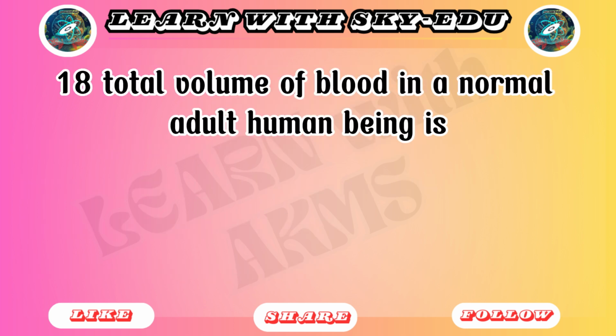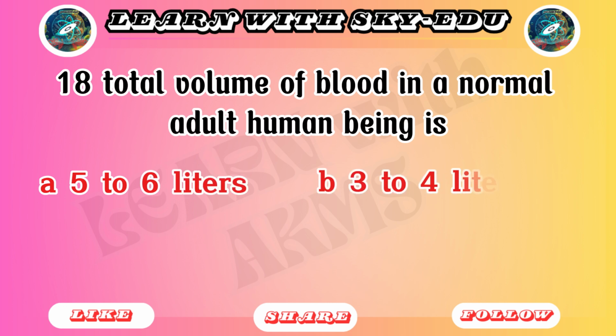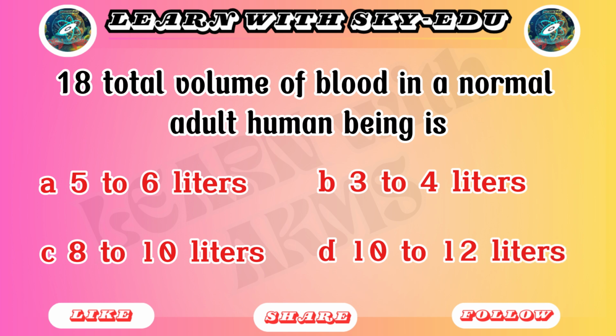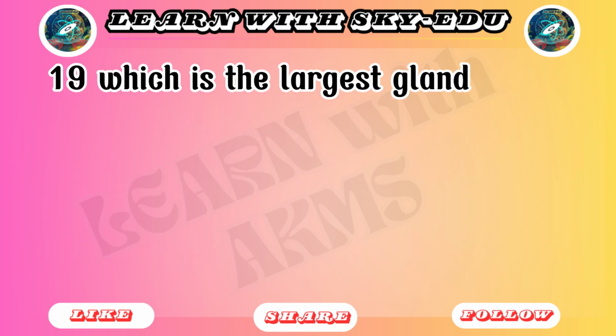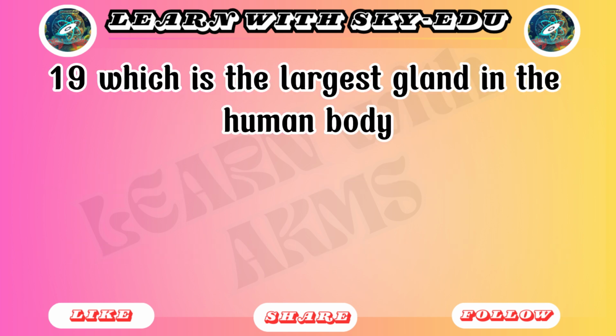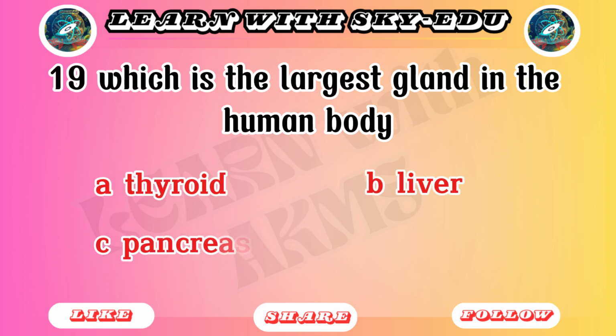18. Total volume of blood in a normal adult human being is: A. 5 to 6 liters. B. 3 to 4 liters. C. 8 to 10 liters. D. 10 to 12 liters. 19. Which is the largest gland in the human body? A. Thyroid. B. Liver. C. Pancreas. D. None of these.